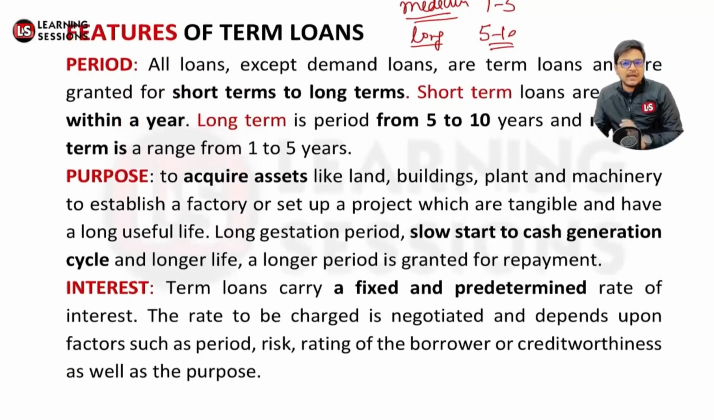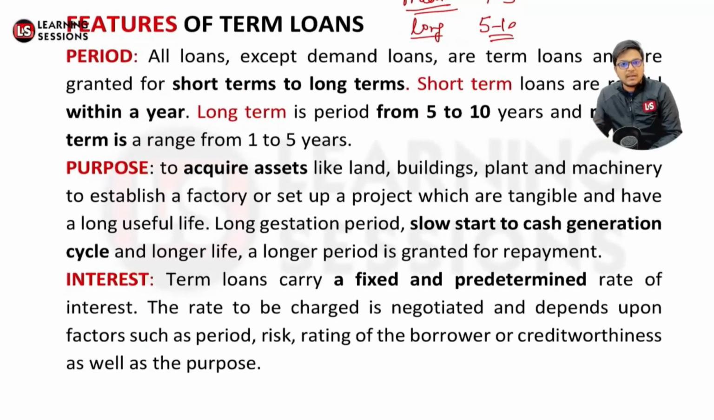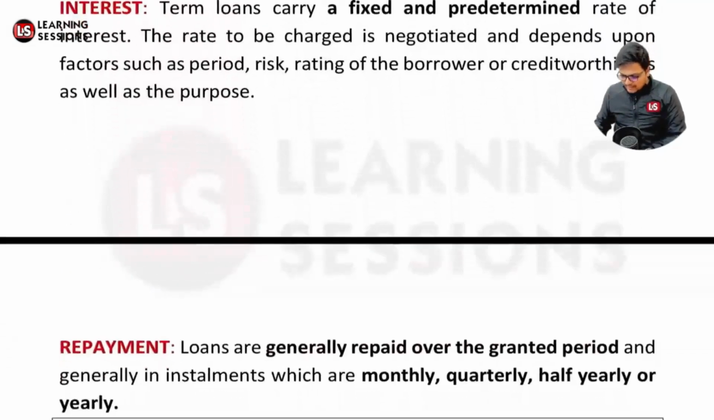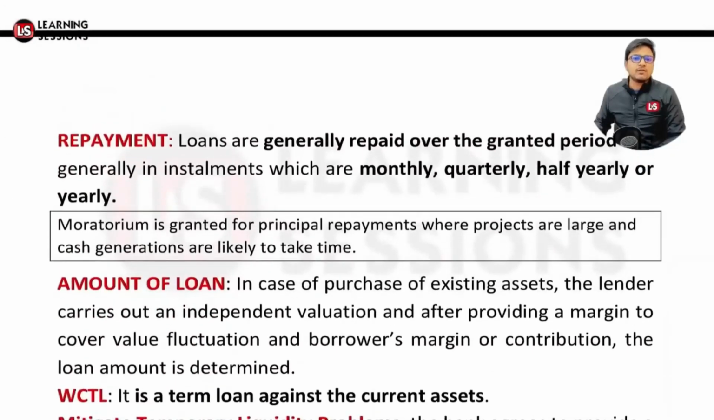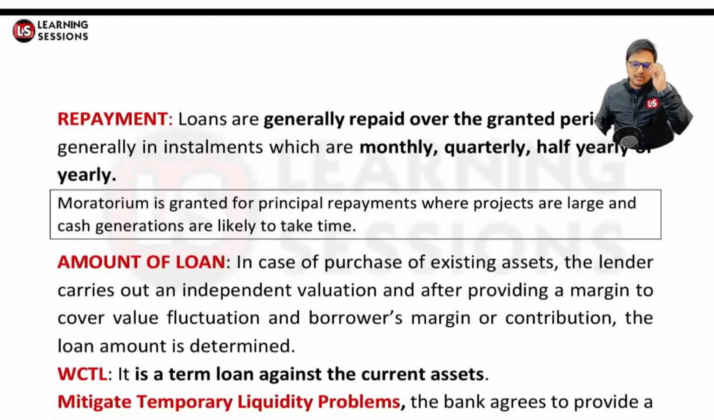And the interest rate may be a predetermined, fixed rate, or it may be a floating rate. It depends on many factors related to the reputation of the company, the rating of the borrowers, creditworthiness, and all the other things. The interest rate will vary depending on all these factors. And the repayment is related to when you are going to repay the different amounts.